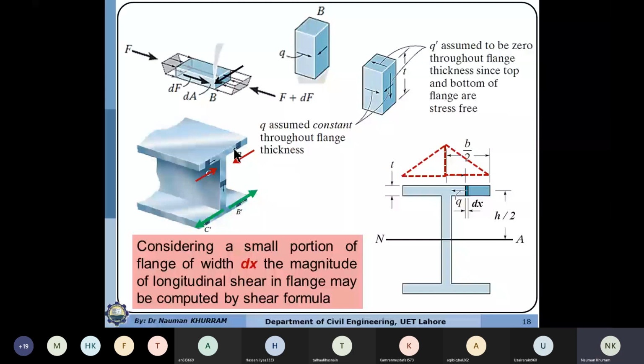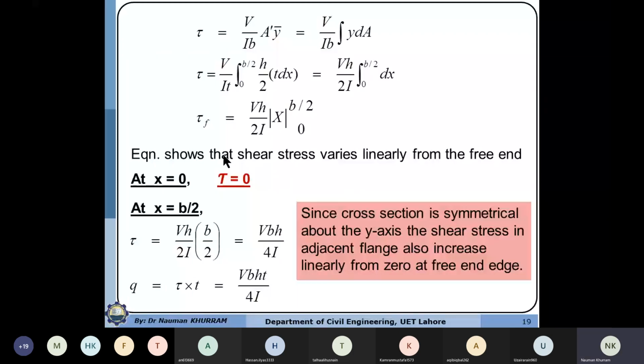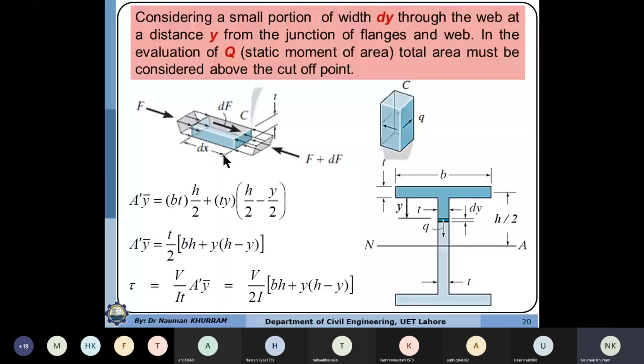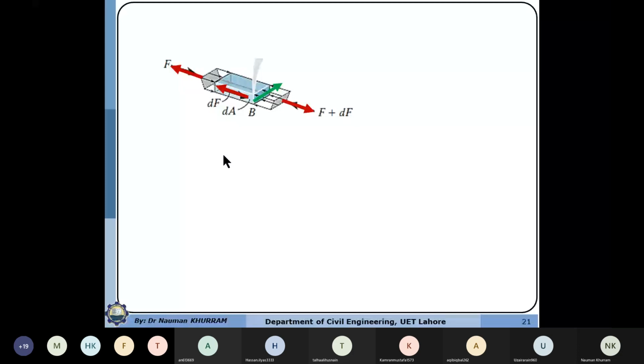And similarly, I have considered an example over here. I will explain when I come to that.